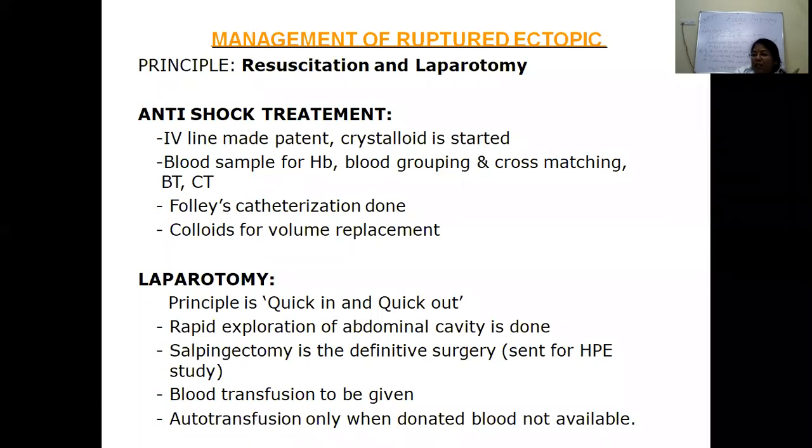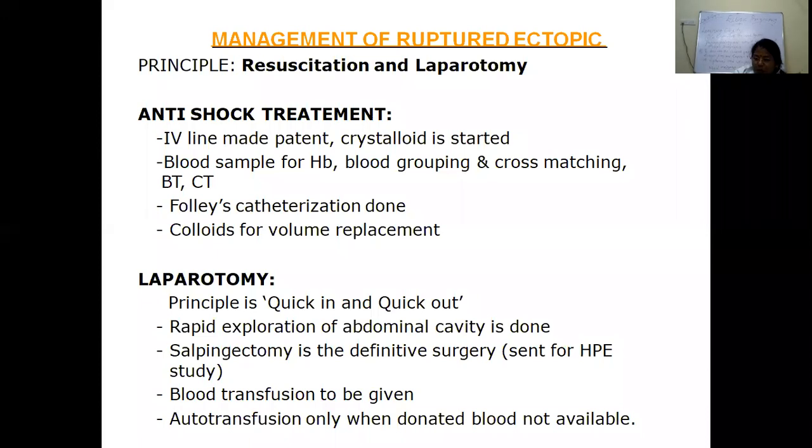The most important thing here is that we are only going to remove the tube. We are not going to remove the ovaries. Ovaries have to be conserved, and we should take care that there is minimal interruption of the blood supply of the ovary. So there is no salpingo-oophorectomy, there is only salpingectomy.